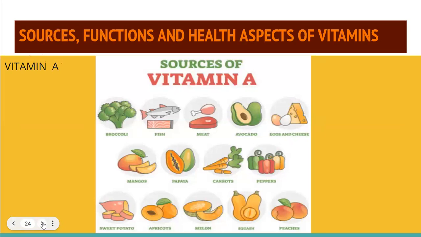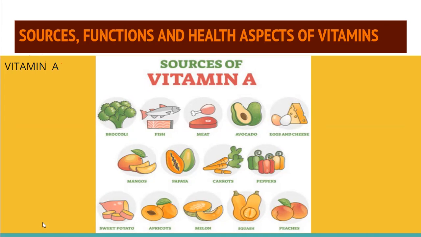So let's start with vitamin A. In our syllabus, we have got A, B, C, and D. So for vitamin A, you can see the sources: broccoli, fish, liver, meat, eggs. They contain vitamins. Egg is like a multivitamin. Egg contains almost all different types of vitamins and proteins.